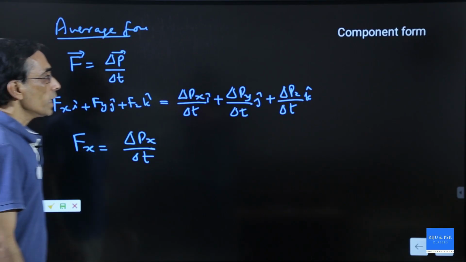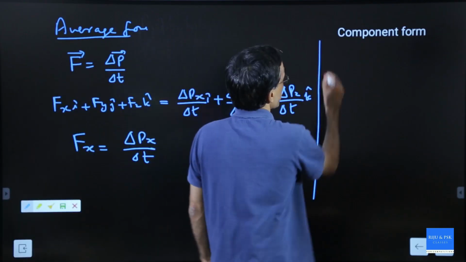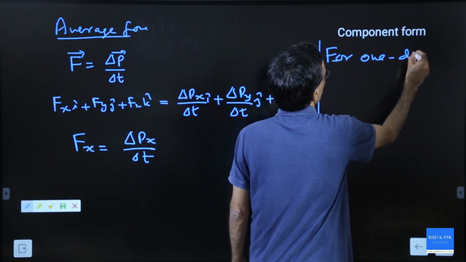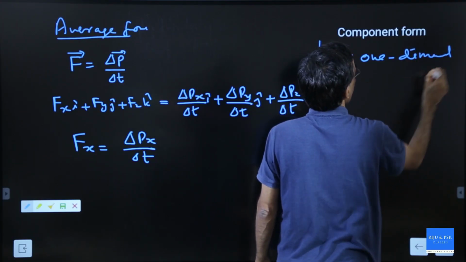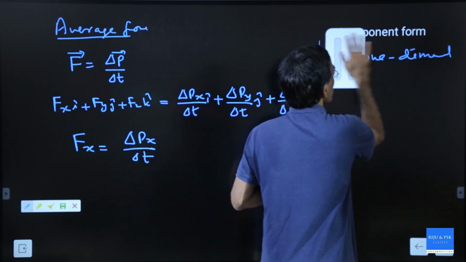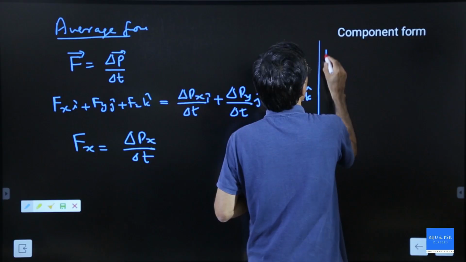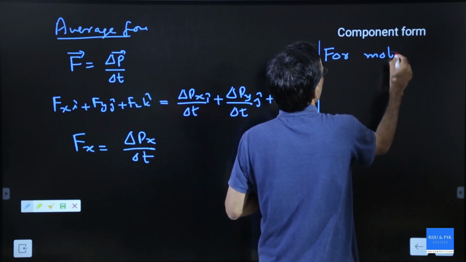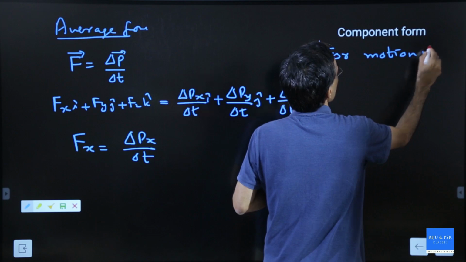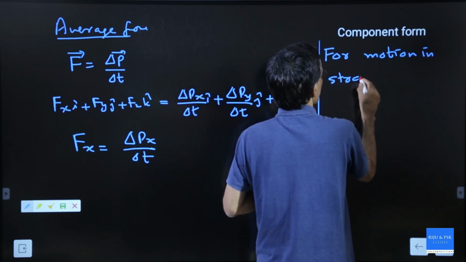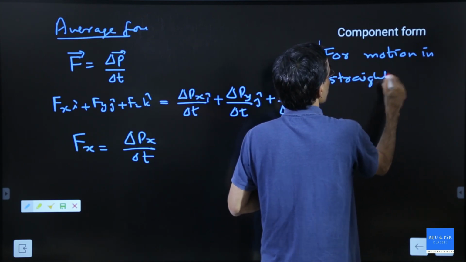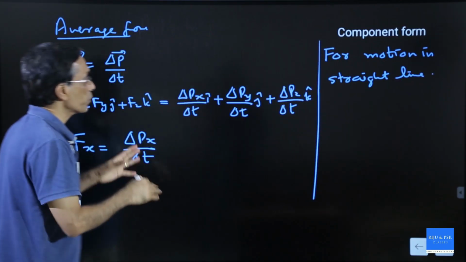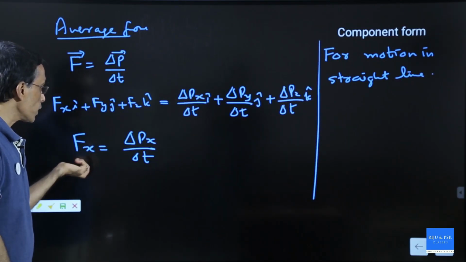Fine. If the motion is in a straight line, for one dimensional motion, you don't have to use i, j and all. You just have to use only one component.